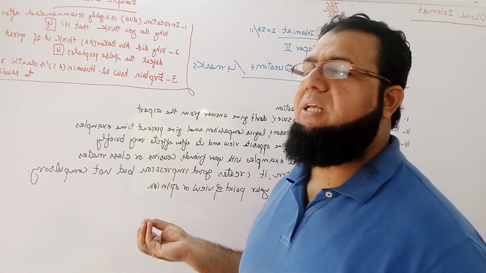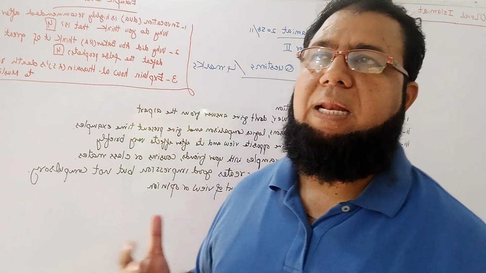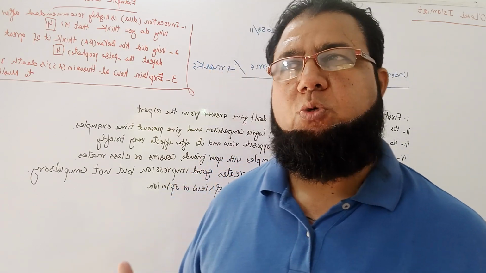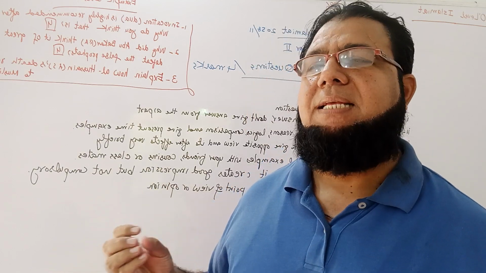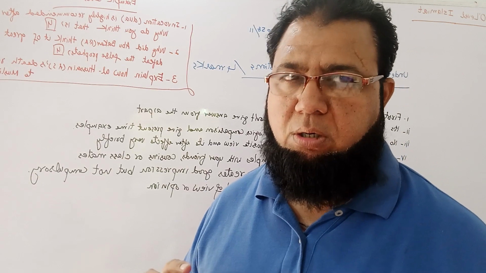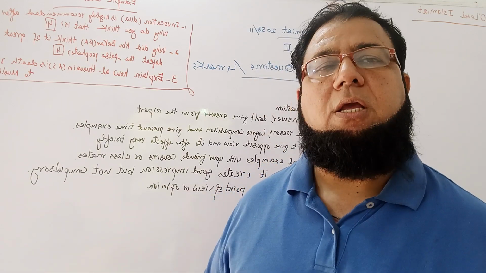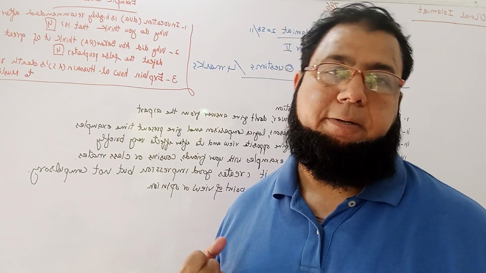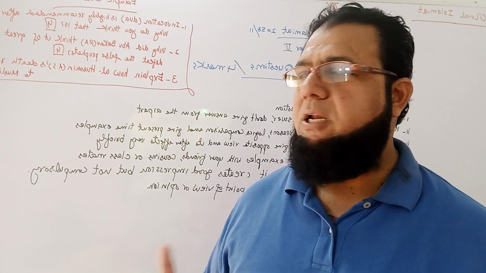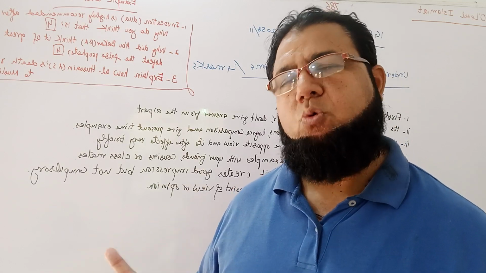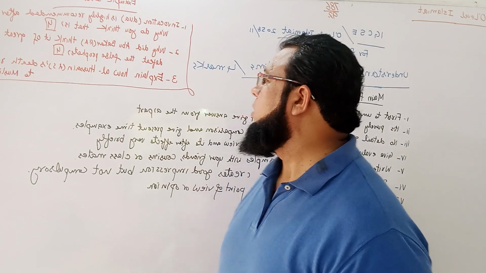Knowledge is in your books, you can get it from the internet and from notes. But the B part answer is not on the internet or in the books. It is purely in your own thinking, in your brain. If you think about it, you can write a more important and better answer.